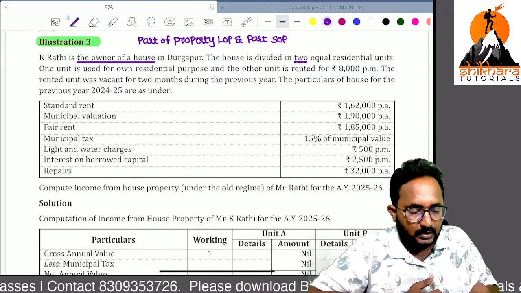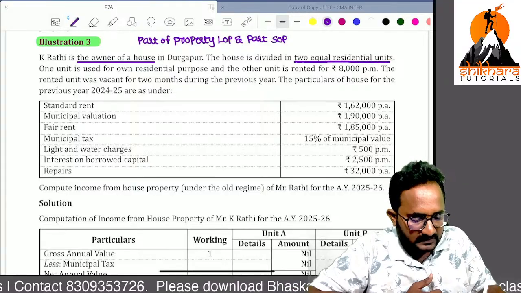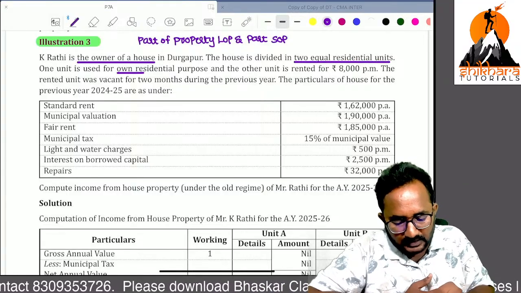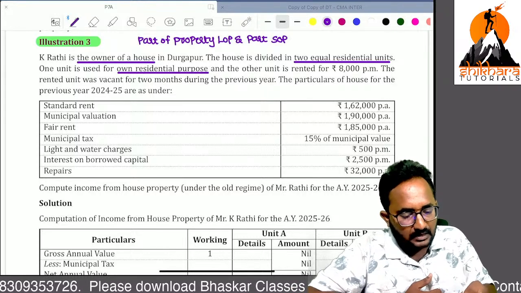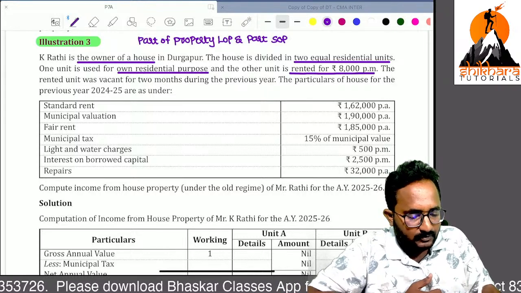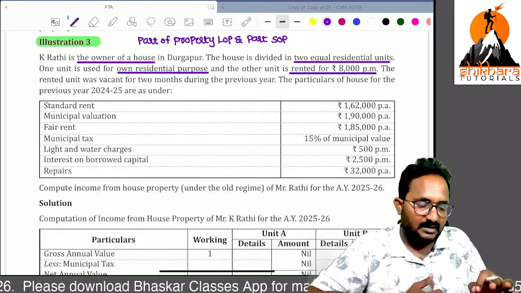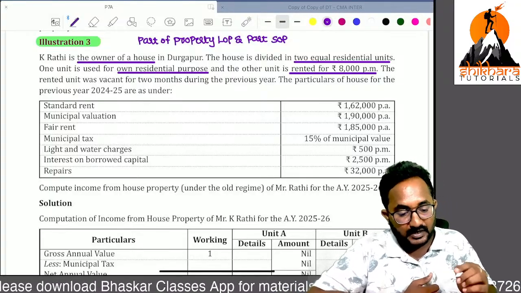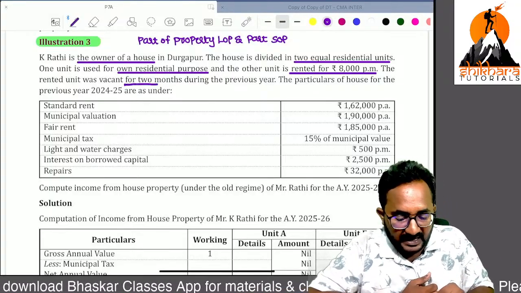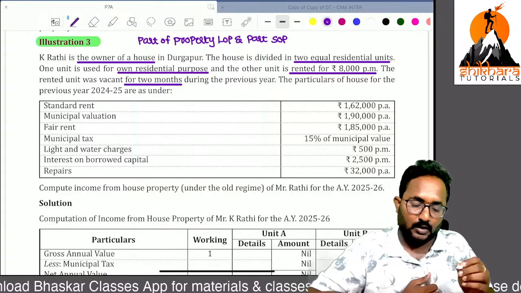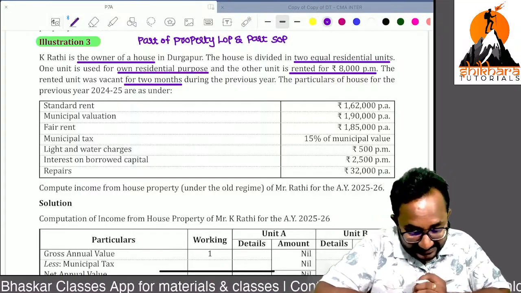The house is divided into equal residential houses. One is used for residential purpose, another is used for let out purpose. The rent we are receiving is 8,000 per month. Within that also, there is a vacancy in the let out portion, 2 months vacancy.